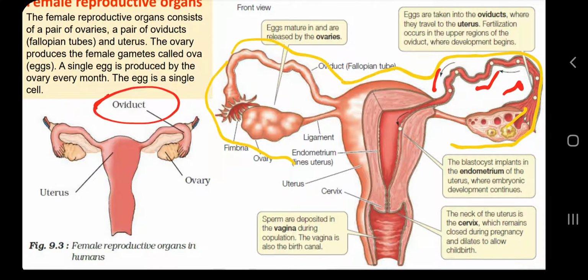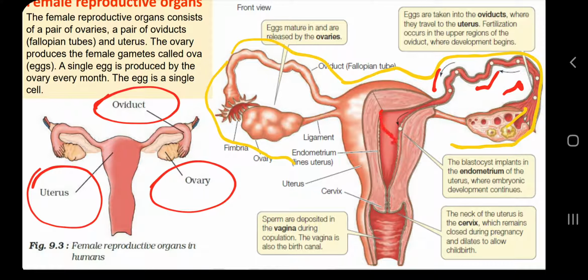What is the function of the oviduct? Site of fertilization. What is the function of the ovary? To make eggs. What is the function of the uterus? Implantation.